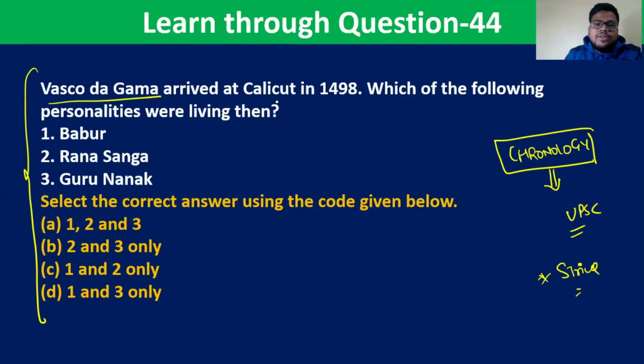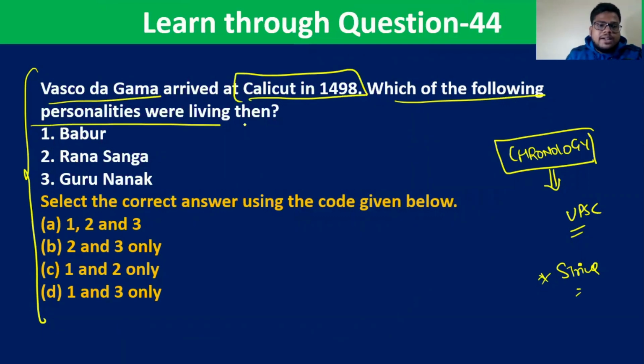Let us see this question. Vasco da Gama arrived in Calicut in 1498. Which of the following personalities were living then? That means you need to know which of these personalities were living. So you need to do a lot of interconnection, modern history, medieval history, and art and culture as well. So Babar, Rana Sanga, and Guru Nanak. Pause the video and try to answer this question.